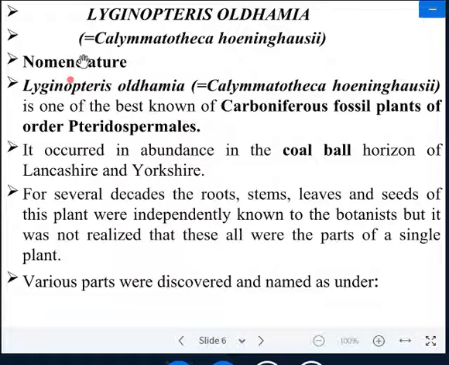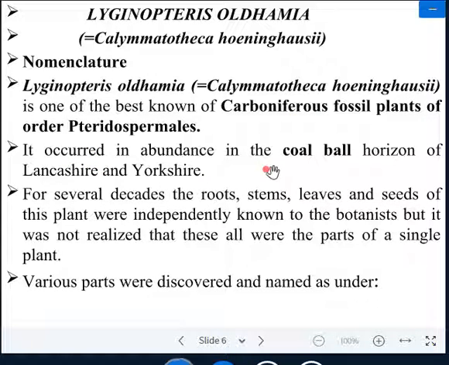We are talking first of all about the nomenclature. Lyginopteris oldhamia, which is also known as Crossotheca hoeninghausi, is one of the best known Carboniferous fossil plants of the order Pteridospermales, because it occurred in the Carboniferous period during the Paleozoic era along with the members of the Pteridophyta. So it is known as a primitive fossil gymnosperm plant. That is the reason behind it.